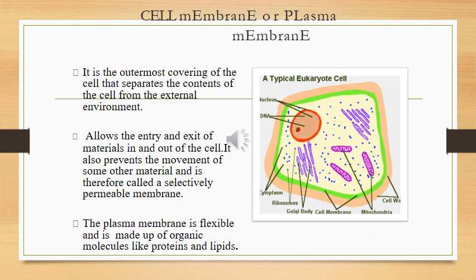Next question, why is the cell called the structural and functional unit of life? This we have discussed in the tissues chapter, just recollect. Cells form the basic organism. Cells join to form tissues. Tissues join to form organs. Organs join to form organ systems, and organ systems join to form an organism.